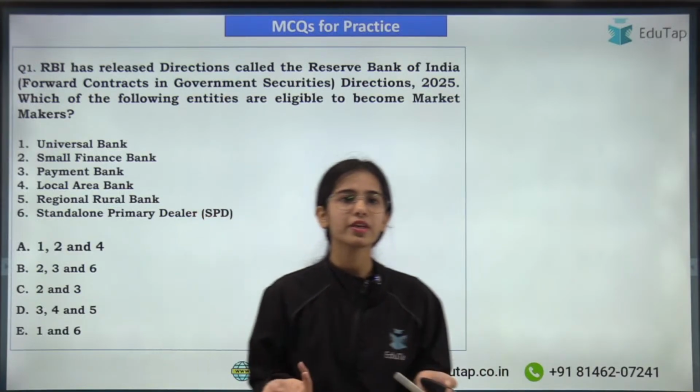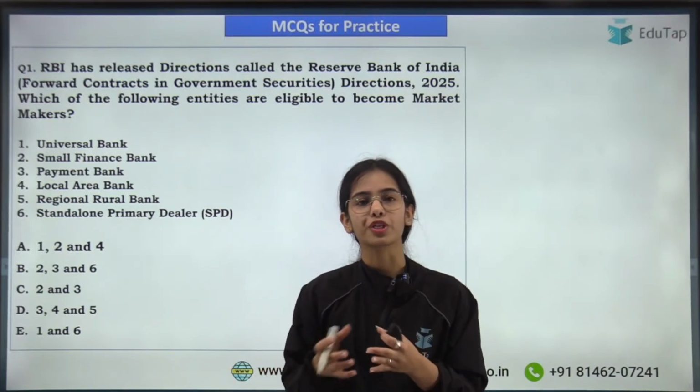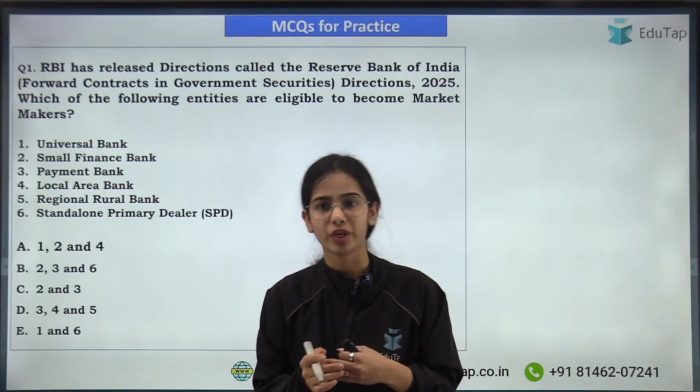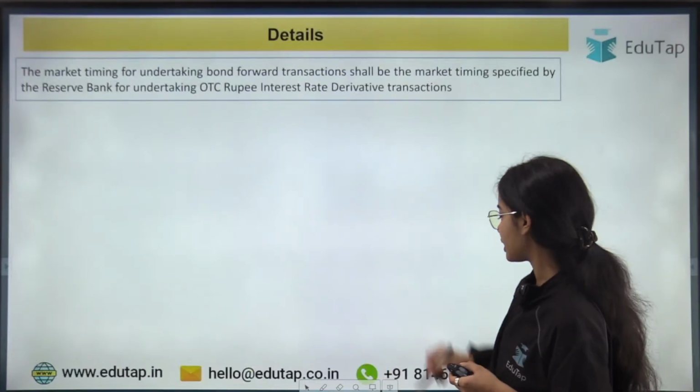So this is the first question. Unwinding means leaving a contract. So you are unwinding your position, that means you are leaving your contract, or you are leaving your position. RBI has released the directions, and you have to tell.